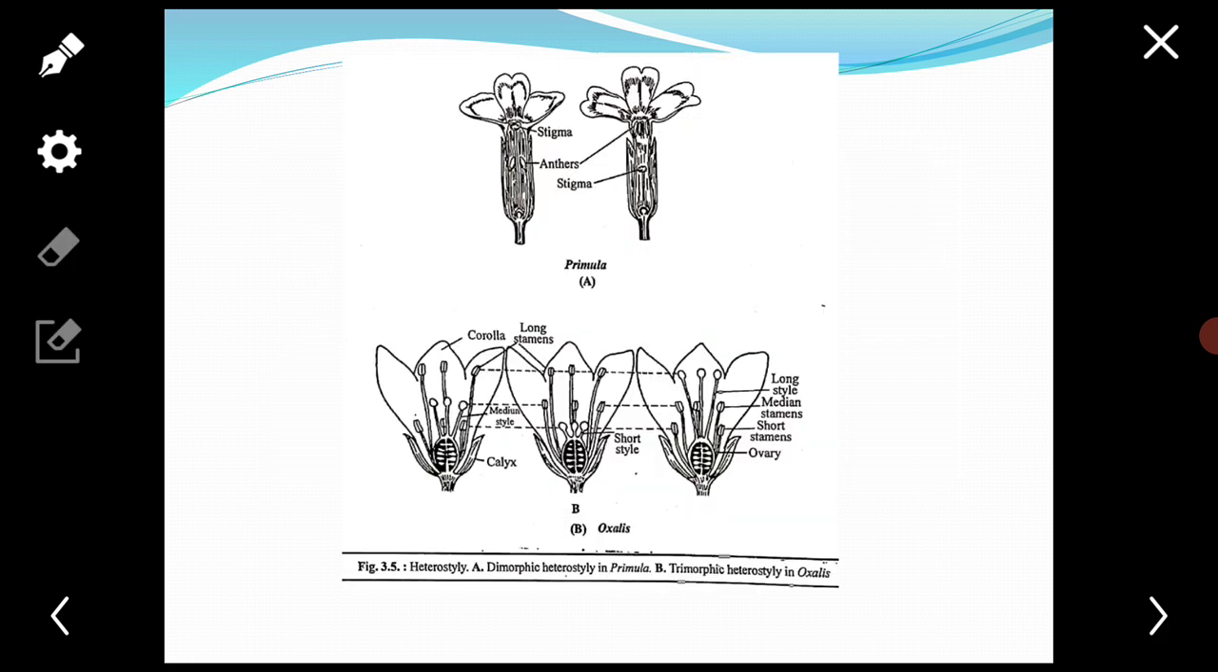Next is heterostyly. The flowers of some plants have different lengths of stamens and styles, so that self pollination is not possible and cross pollination is ensured. Example primula, etc.